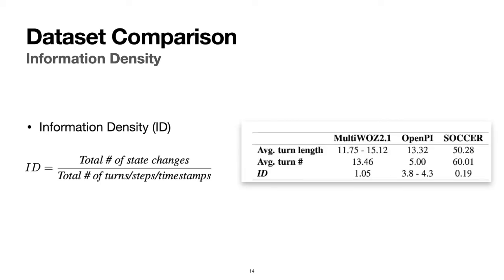In the comparison table, we can see that Soccer has longer prompts per turn, significantly more turns, and less frequent state updates, resulting in a much lower ID score.